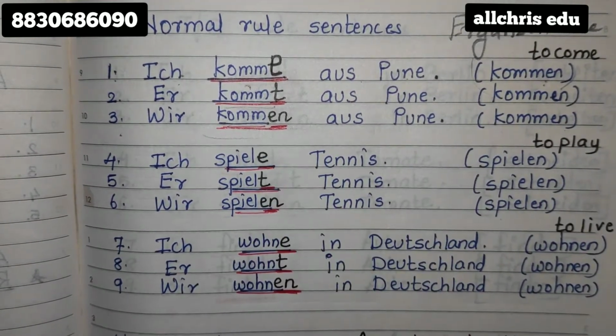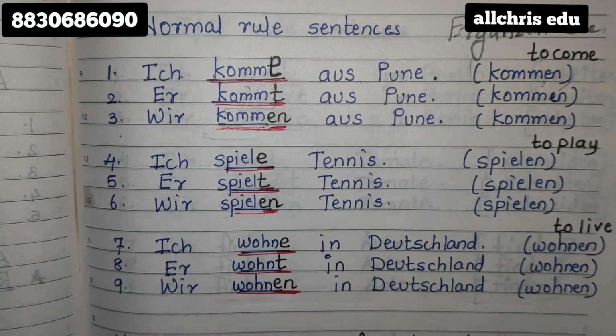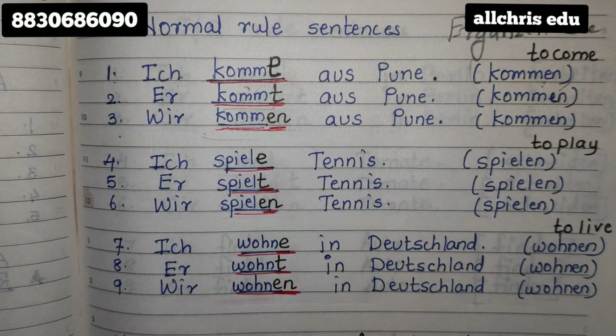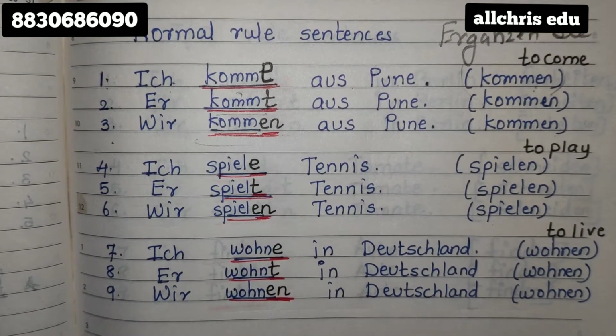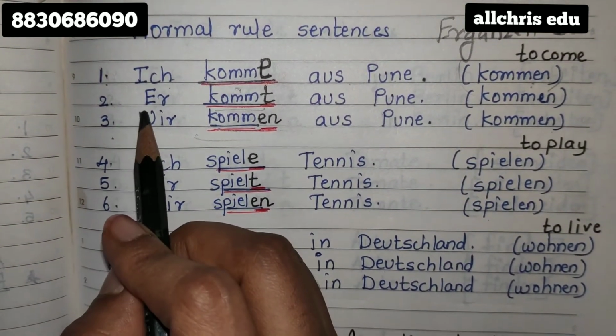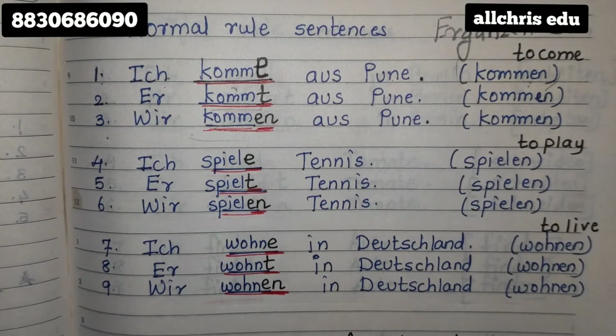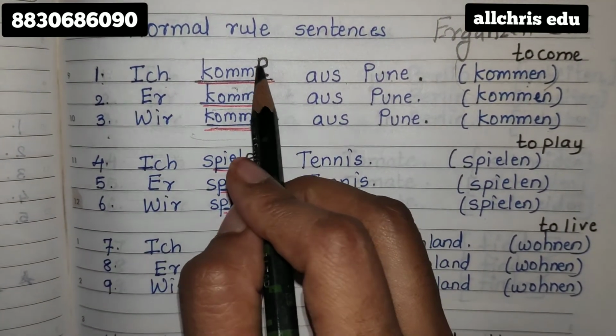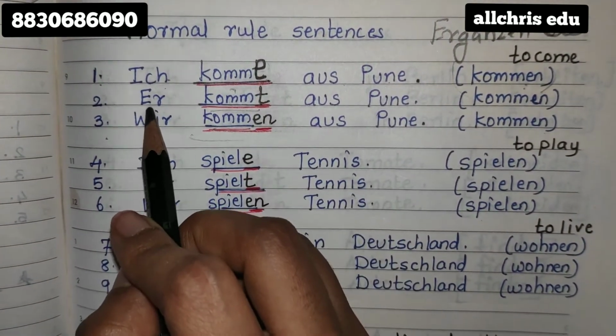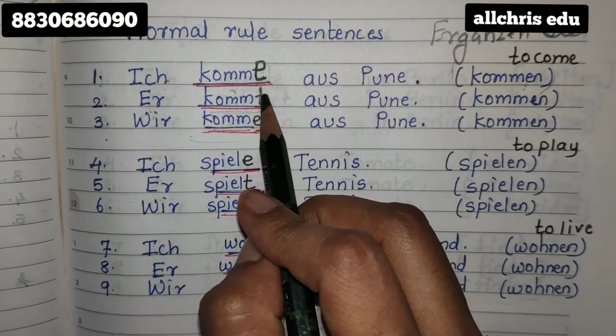But when you are putting that common in the blank, you have to make sure that you put proper endings according to the pronouns. If the pronoun is ich, then what ending should come? Of course, E. If the pronoun is er, what ending should come? Of course, T for tiger.